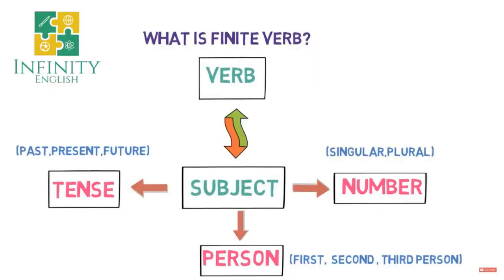So today we'll be talking about finite verbs and non-finite verbs. So what's that? Let us see. We are talking about finite verbs first, right? Finite verbs are those verbs that have a certain permit, a certain contract with the particular subject of the sentence. So when I say they have a certain contract, that means these finite verbs change according to three things in a sentence, right? What are those three things? These three things are tenses, numbers and persons.